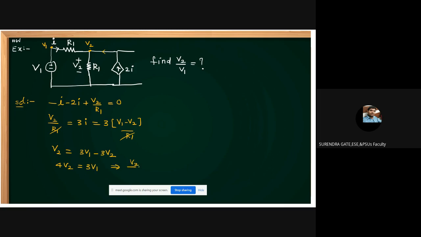What is V2 by V1? V2 by V1 equals 3 by 4. That is the answer. This is a GATE question.